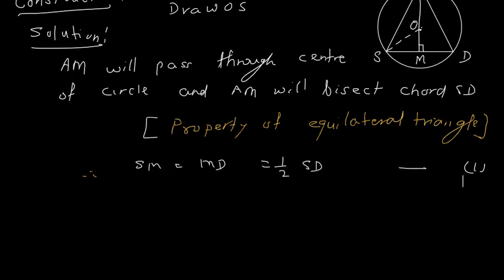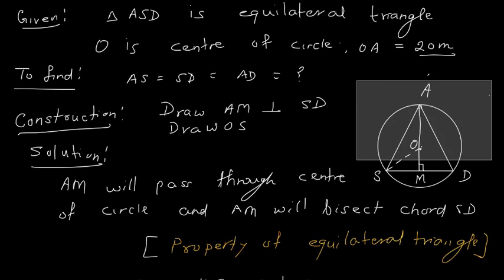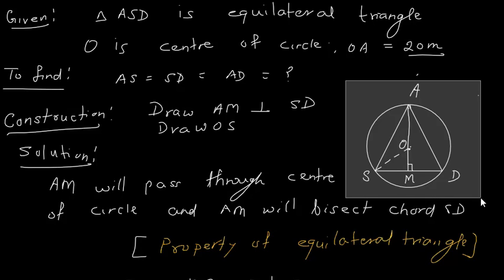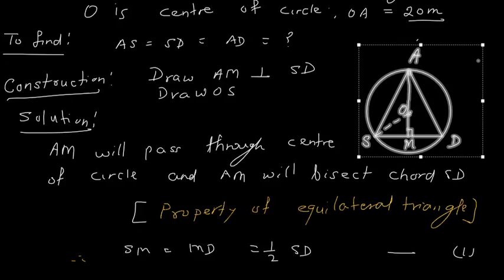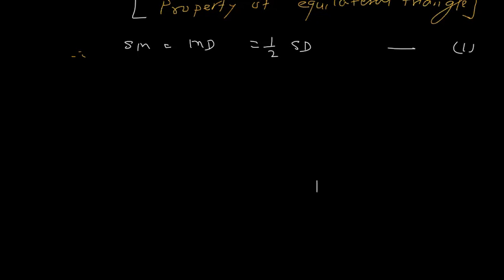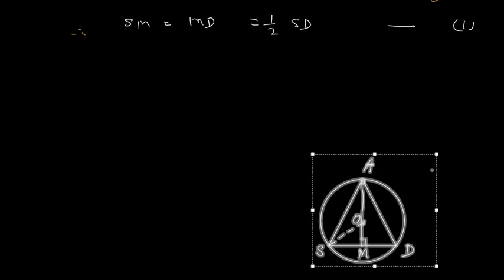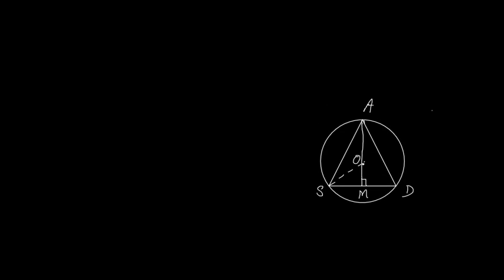Now in triangle, let us take triangle. Okay, before I will copy this and I will paste somewhere here. Okay, so in triangle OMS, now in this triangle I know the value of OS, it is 20, this OA is also 20, this OM I don't know, this SM I don't know.